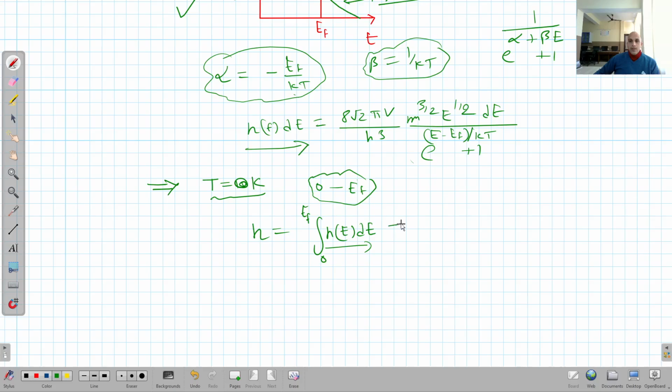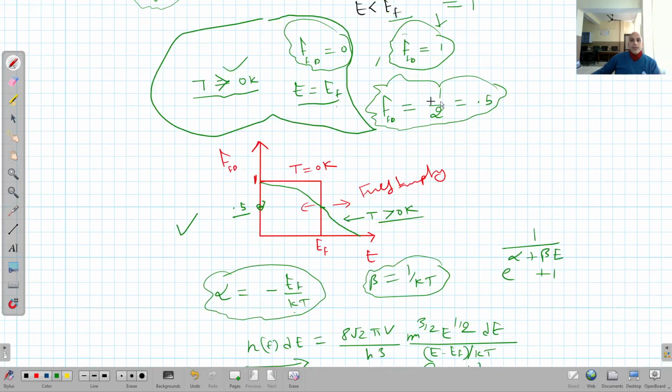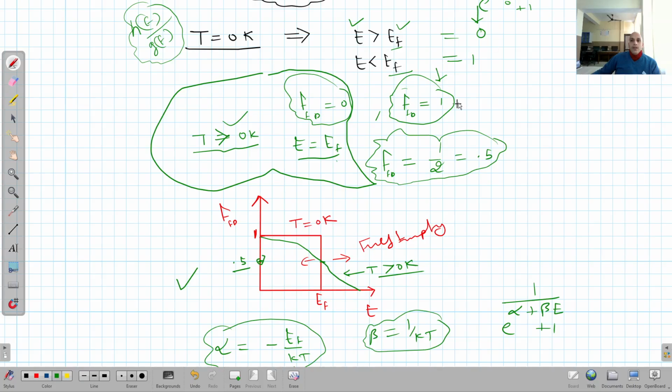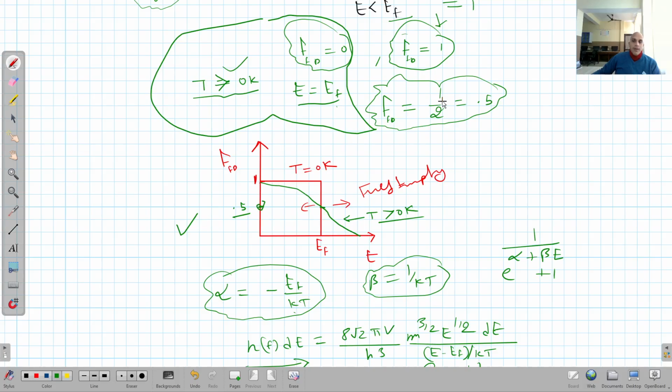So when I put the value of N(E) dE from 0 to EF as the integration limit, in the limit of E up to EF and T equal to 0 Kelvin, this entire factor is equal to 1. We have seen it here: FD is equal to 1 when E is less than or equal to EF.